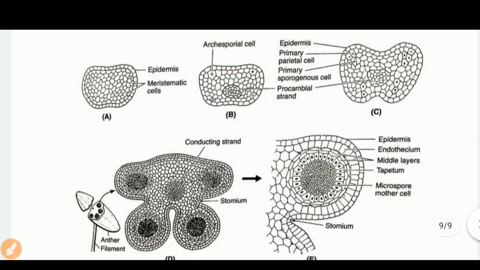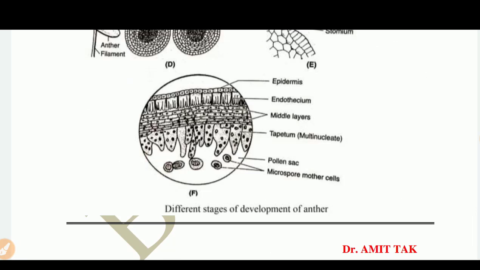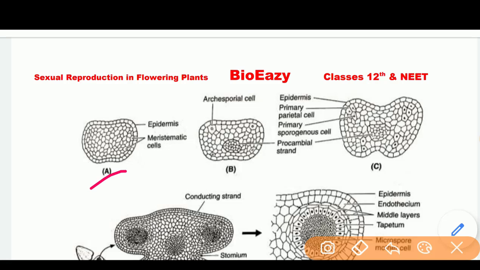Now you can see the developmental stages of the anther. Diagram A is the initial stage, and in B there are archesporial cells found in all four corners, and centrally a procambial strand is formed.